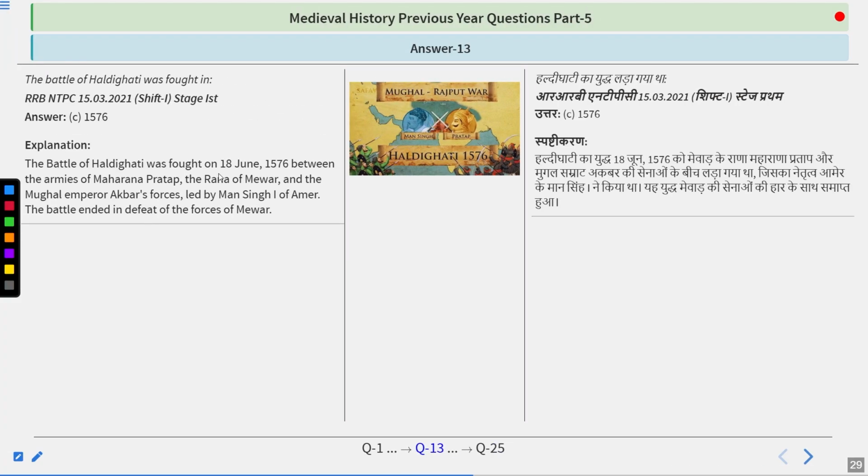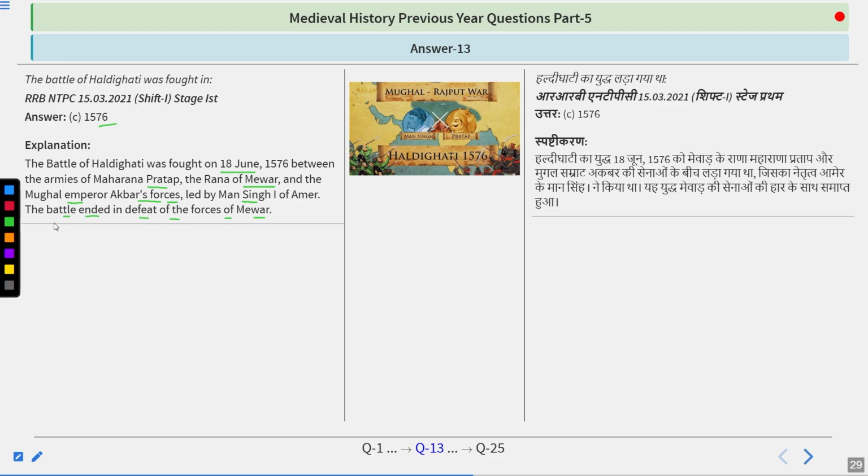So the Battle of Haldighati was fought on 18th June 1576 between the armies of Maharana Pratap, Rana of Mewar, and the Mughal Emperor Akbar's forces led by Mansingh I of Amber. The battle ended in defeat of the forces of Mewar. So do remember that in 1576 this battle was fought between Mansingh, who was the commander of the army of Mughals, and in place of that you can also write Akbar, and Maharana Pratap.